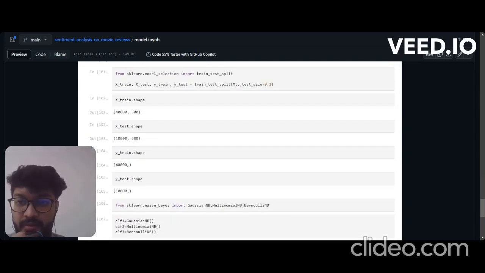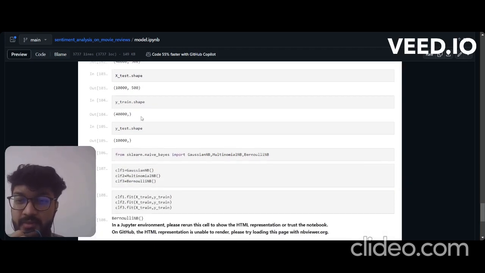Firstly we'll give some values to split our data into x train and x test, y train and y test. So after splitting, what we get is x train is 40,000 comma 500 and x test is 10,000 comma 500. Similarly y train dot shape is 40,000 and y test dot shape is 10k.